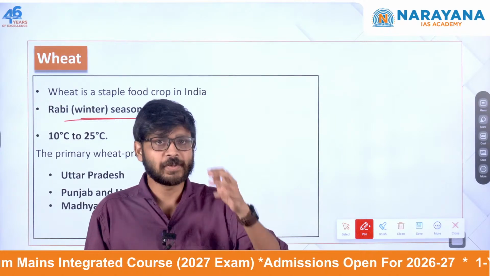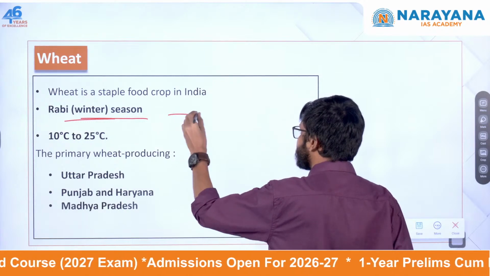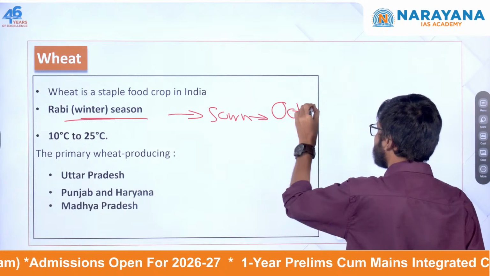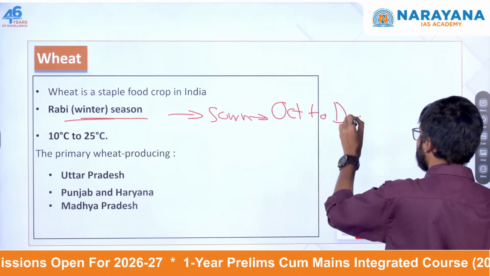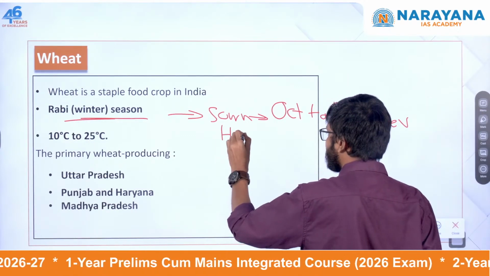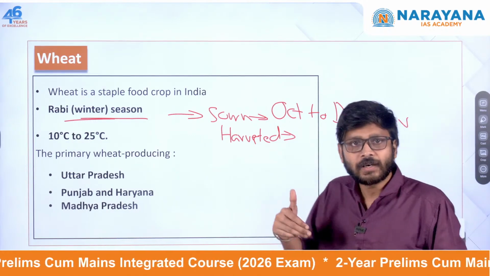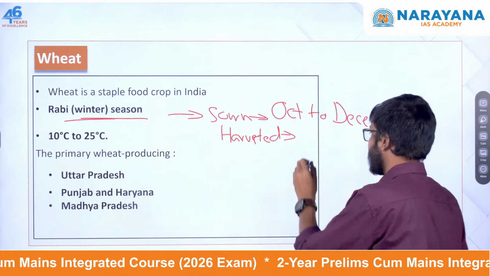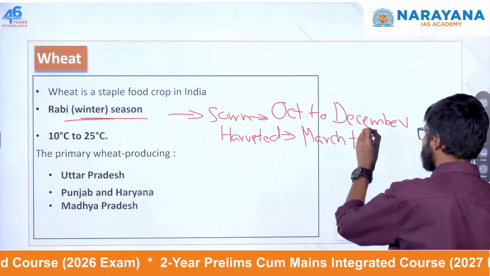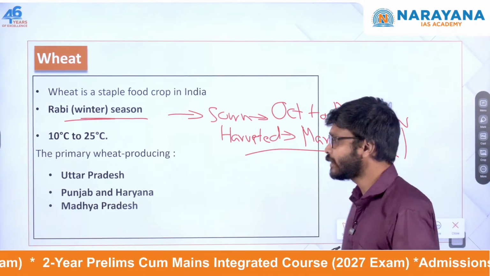Why is it known as a rabi crop or winter crop? Because it is sown in the winter months only, October to December, and it is harvested in a later period, from March to April. Okay. So sown in October to December, harvested in March to April.